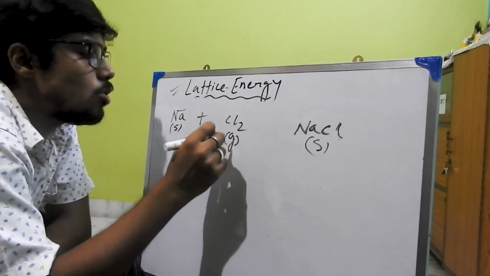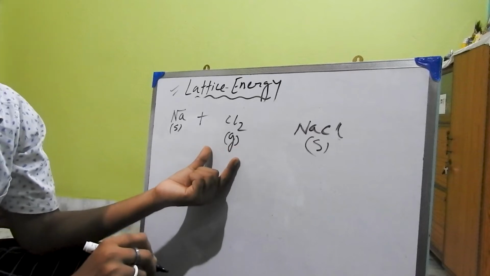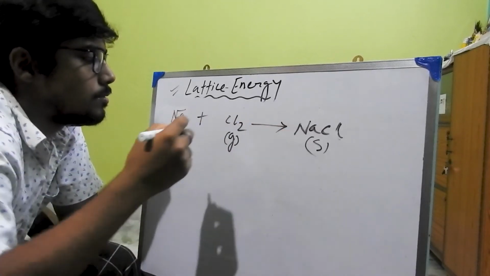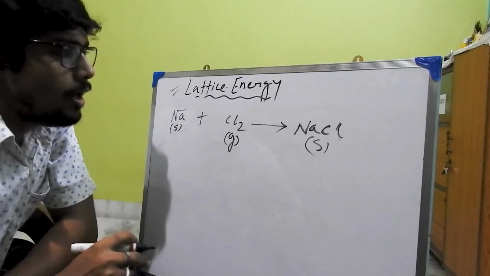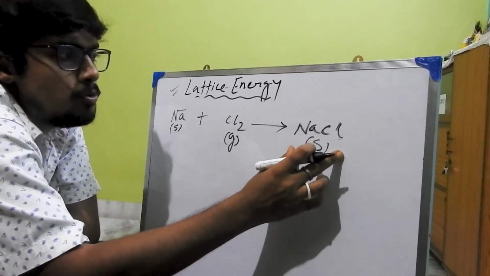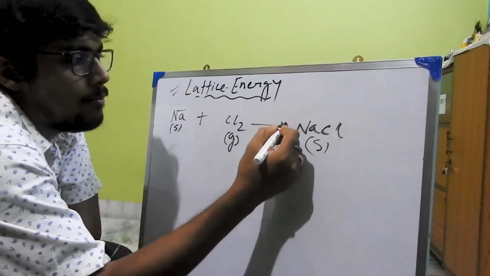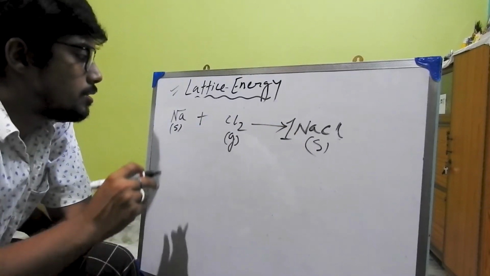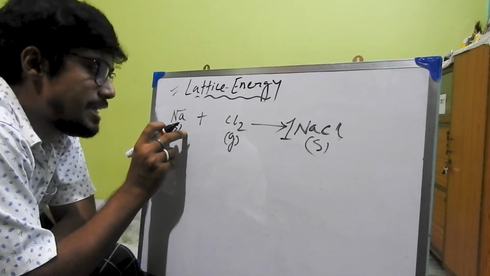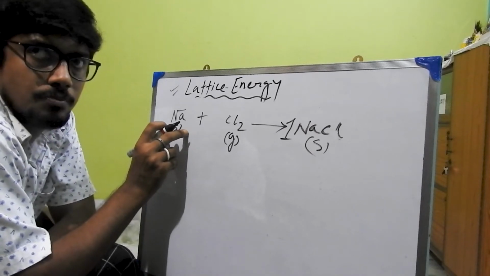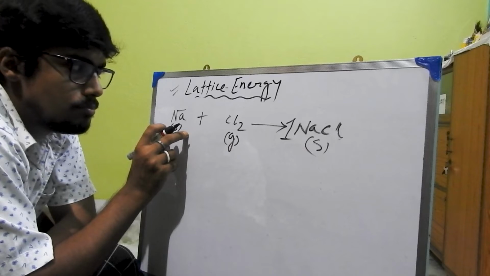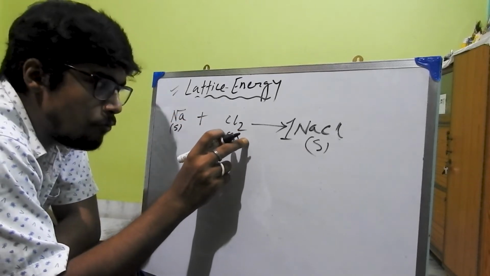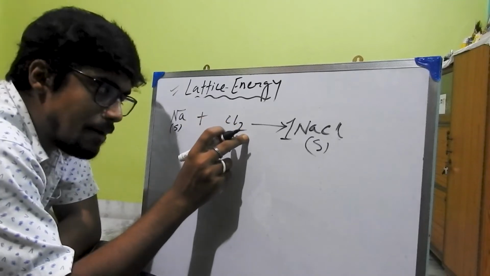So it is also stable in the gaseous state. Okay, so if we want to form 1 mole NaCl, clear? This is the solid stable state and pure form, and chlorine is in its pure form and in the stable state also.